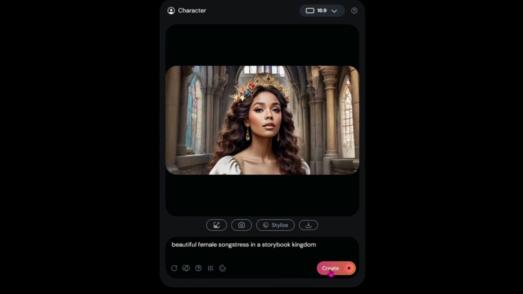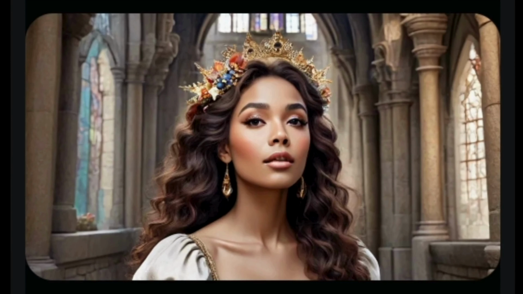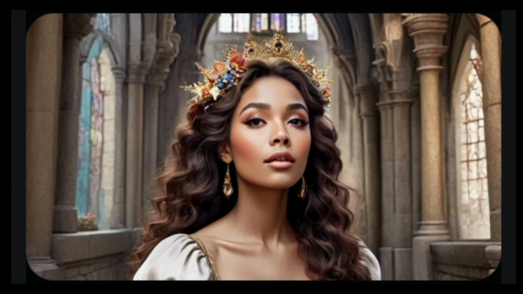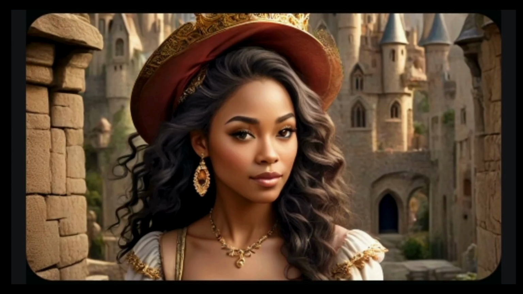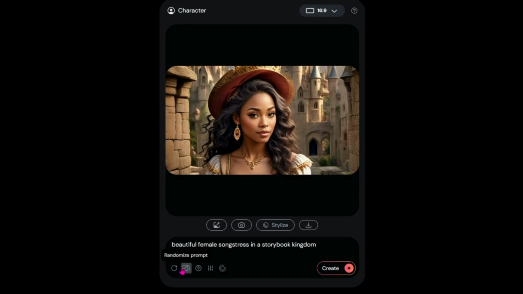And you can see that right away, this is the image that it came up with. Definitely has a storybook feel to it. She looks like she could be a songstress. If you don't like the image that is produced, you can always hit this randomize seed here and it will generate a new version of the same prompt in the same generation model. So there we go. We've got another one here.